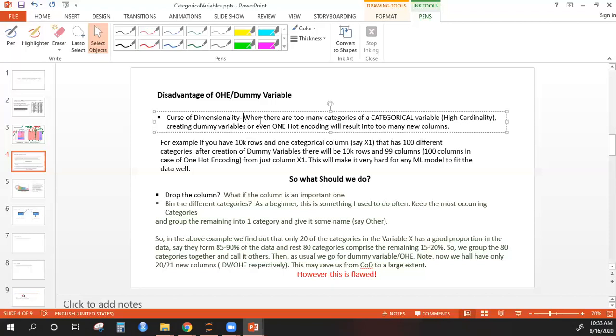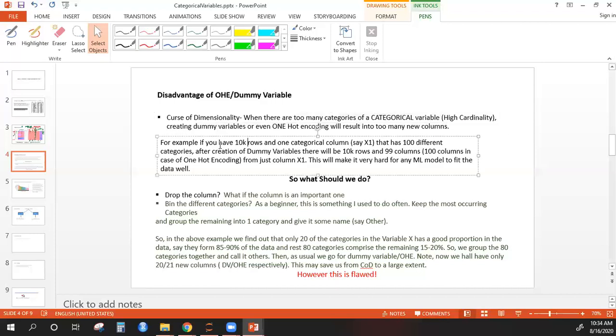Now when there are too many categories of a categorical variable, this is also known as high cardinality. High cardinality is just a term that is used when a categorical variable has many categories, many unique levels. So whenever there is high cardinality, creating dummy variables or one hot encoding will result in too many new columns, which will cause curse of dimensionality, and you will not fit your data well. You will probably overfit the data, and your performance on the test data might reduce drastically.